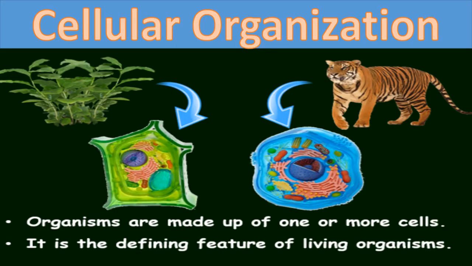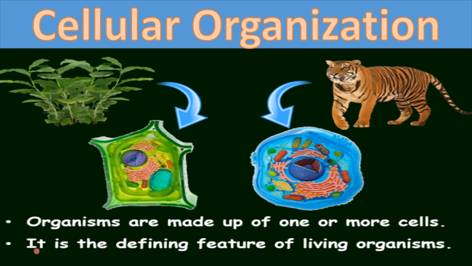The next property of living organisms is cellular organization. Every living organism is made up of cells. It can be unicellular, made up of one cell, or multicellular, made up of more than one cell. But the cell is the essential part; without a cell there is no life. So organisms are made up of one or more cells, unicellular or multicellular.